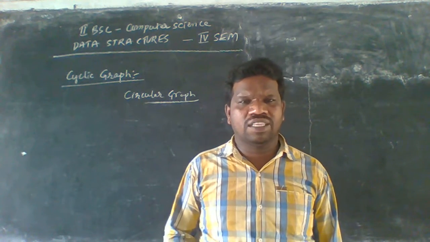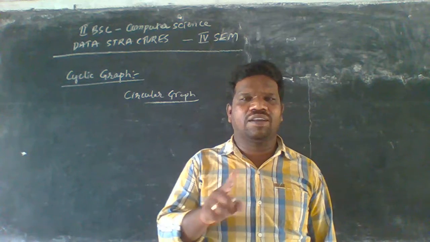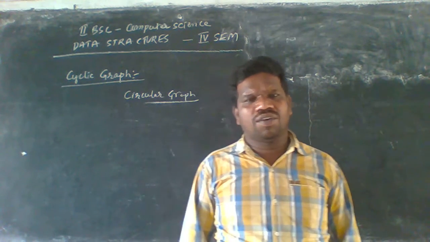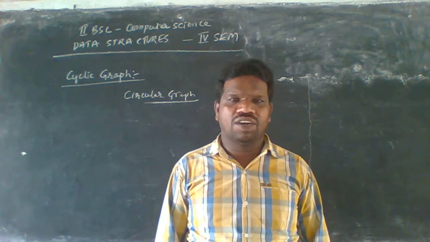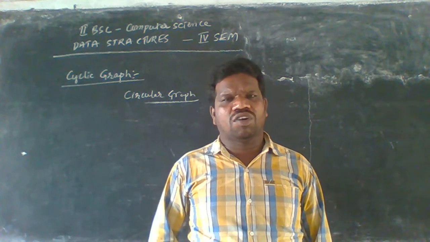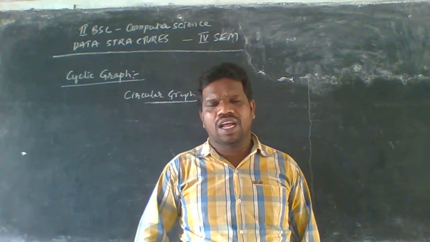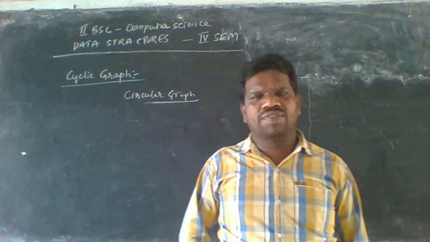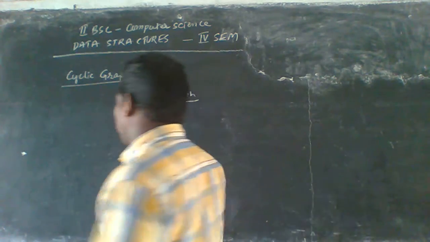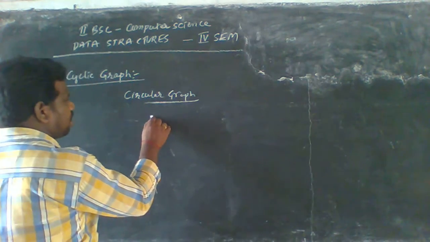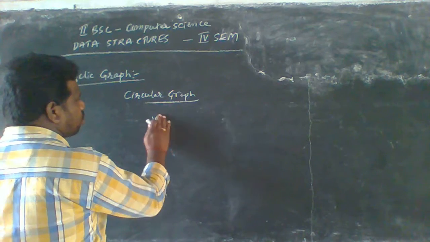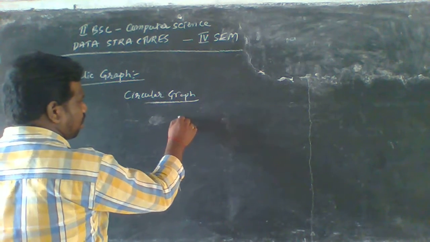In this we have to form one cyclic diagram. The initial node and the end node will be the same, and we start and stop at the same node. So let us take the graph here.